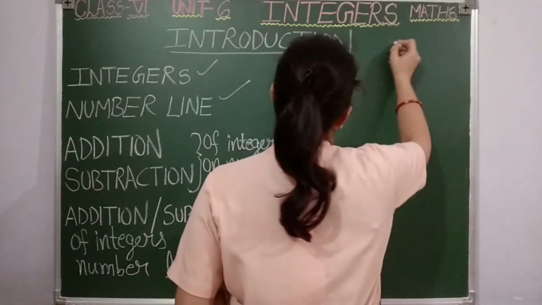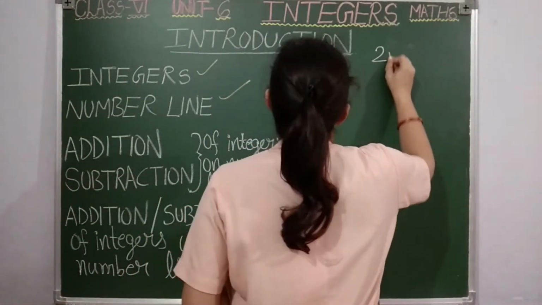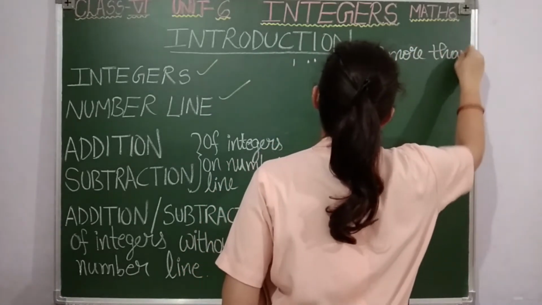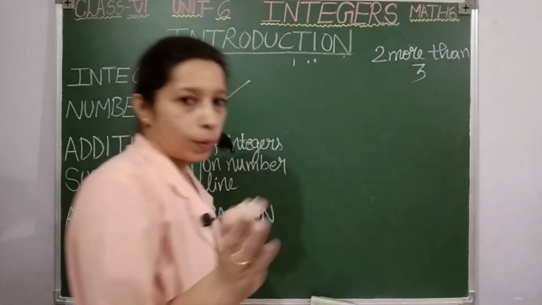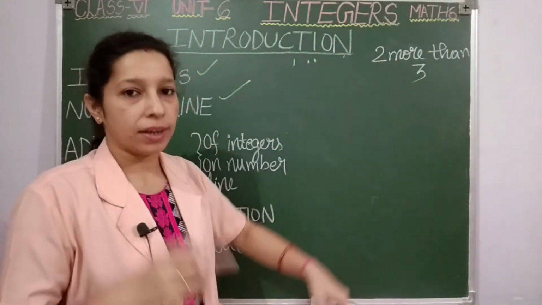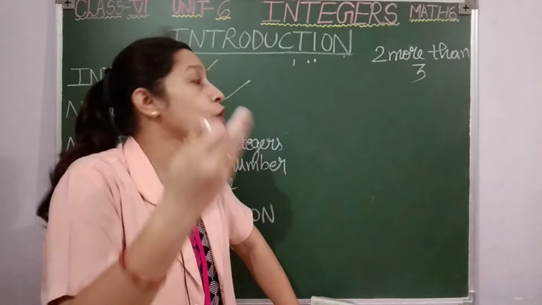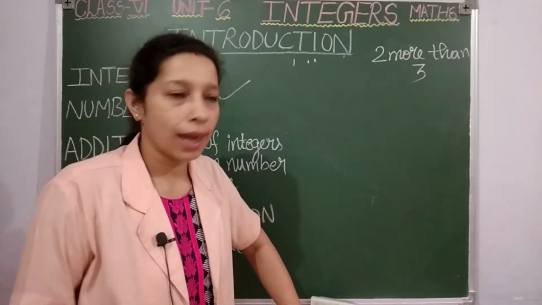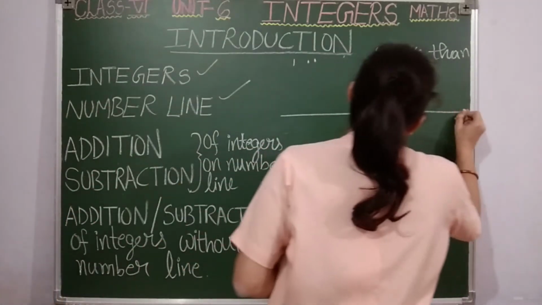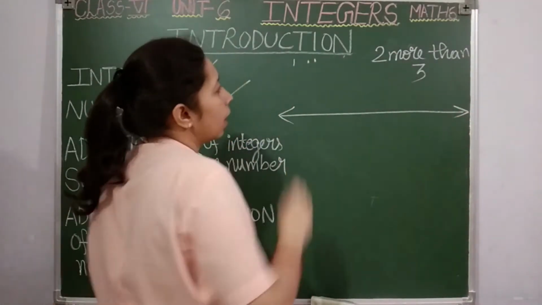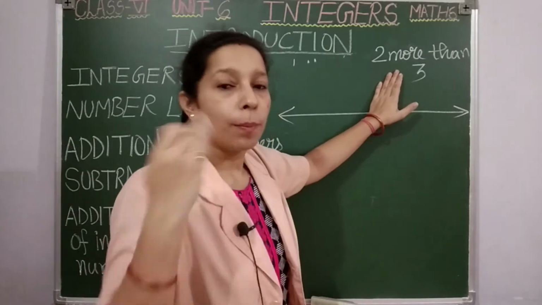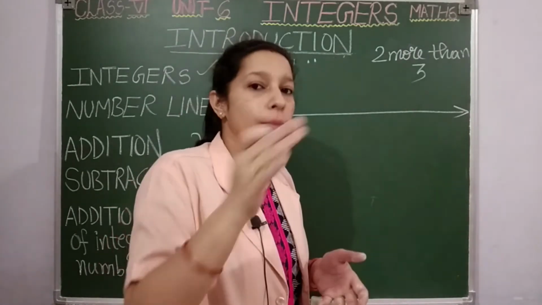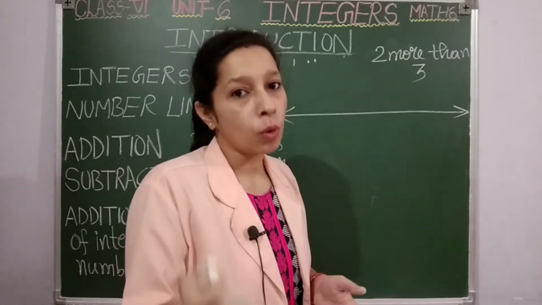Suppose the question is 2 more than 3. You will get such a question, 2 more than 3. Represent this using the number line, or solve or add this. Okay, simply solve this using the number line. So what I will do, first I will draw the number line. Okay students, more means what? Plus. More means ज़्यादा. So for taking more you are going to take plus.